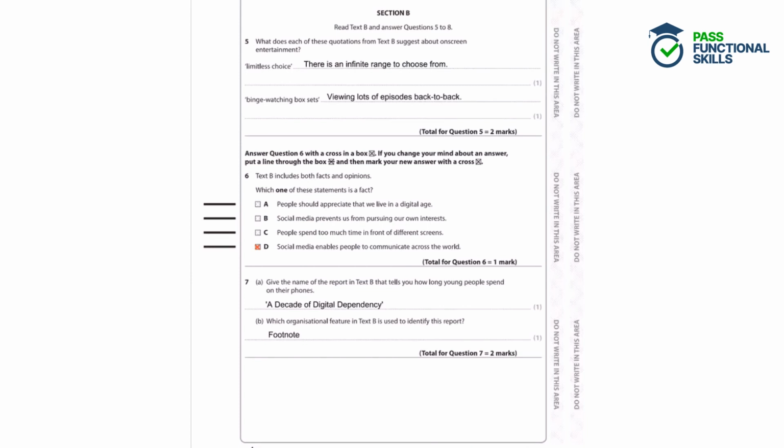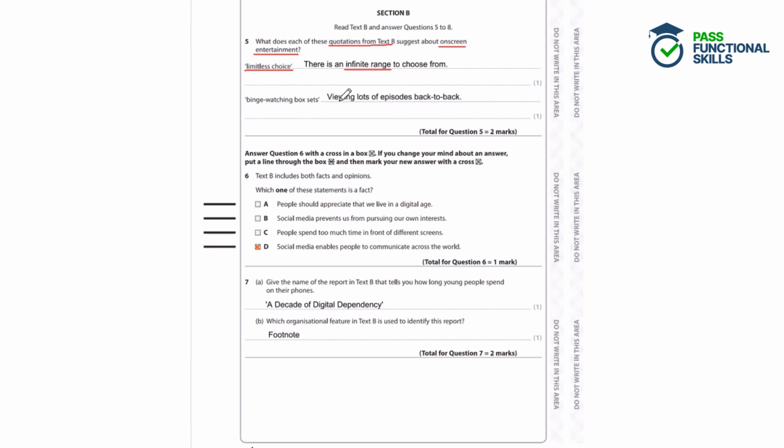Question 5. What does each of these quotations from text B suggest about on-screen entertainment? So here we want to look at the quotations from text B and think about what they are suggesting to us about on-screen entertainment. So the first one, limitless choice. Now, if you didn't know what limitless means, you can have a look in a dictionary and you would see that it means without any limits or boundaries. So to explain that, you can say that there's an infinite range. There's no limits, no boundaries. You can choose from anything. You've got an unlimited choice.